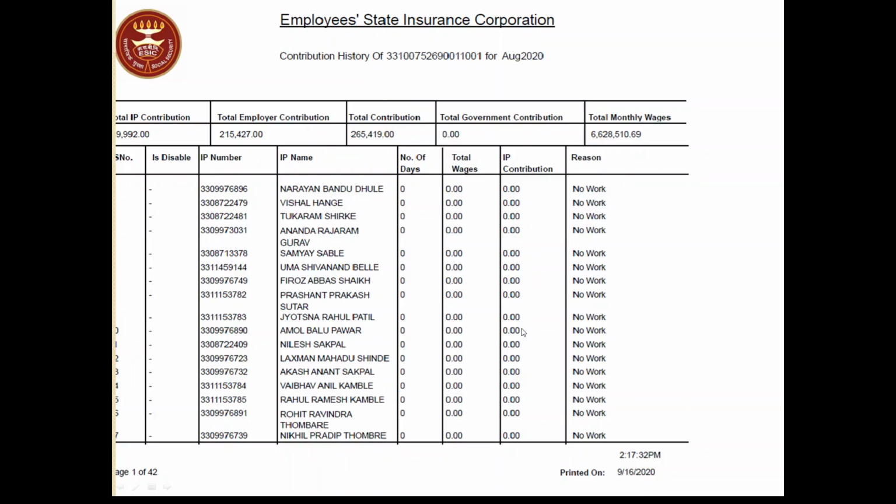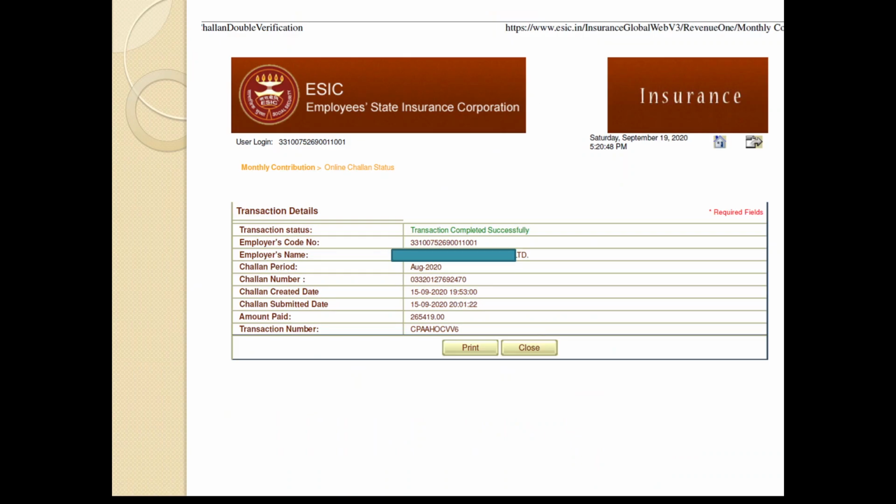So this is the first slide. You can see the amount, you can see the slide here. This is the receipt, actual payment receipt. He has actually deposited 2,65,490. That means he has made proper payments and he has made proper contribution.